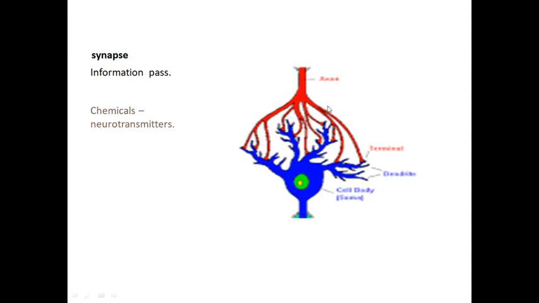You are able to see two neurons. One has the axon and the terminal branches. The other neuron has the cyton and the dendrons. They gave two different colors for your understanding. Here, the terminal branches of one neuron are attached with the dendron of another neuron. The contact between the two neurons is called a synapse. The importance of the synapse is to carry information from one neuron to another.